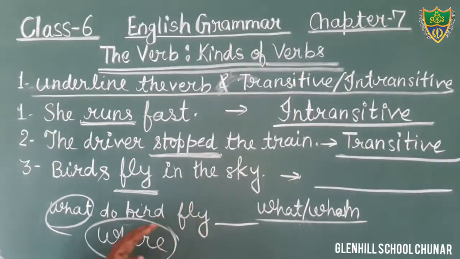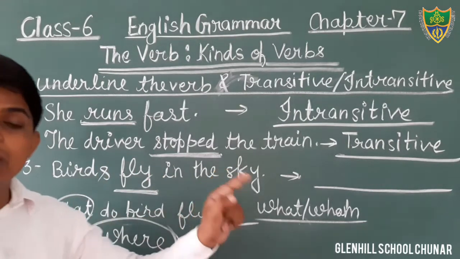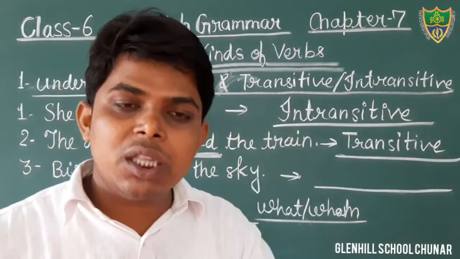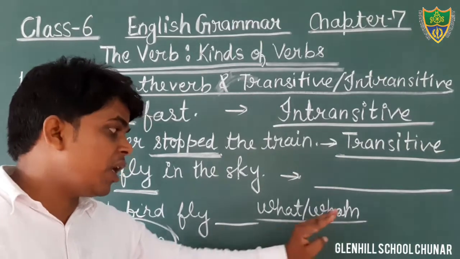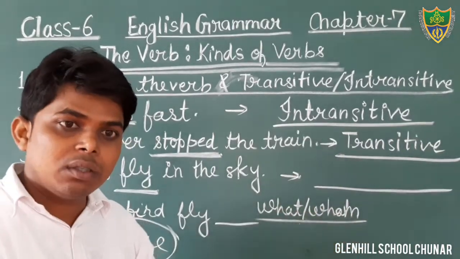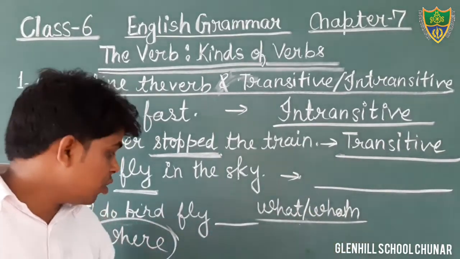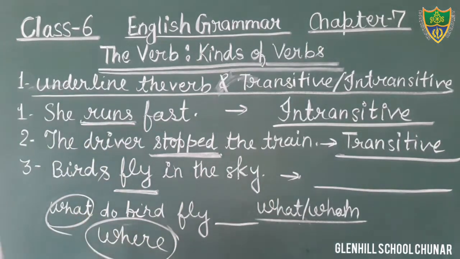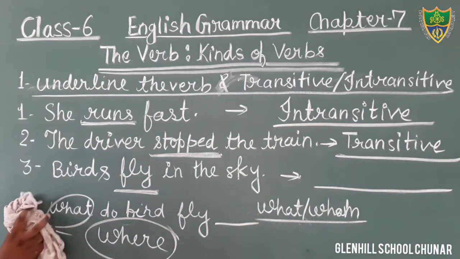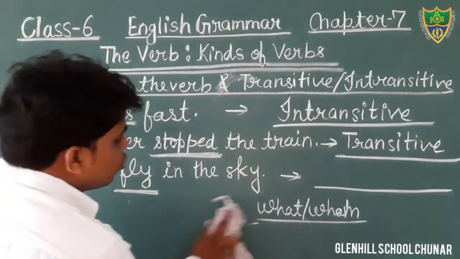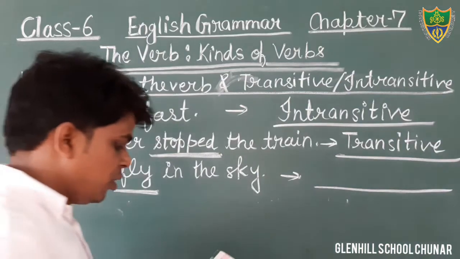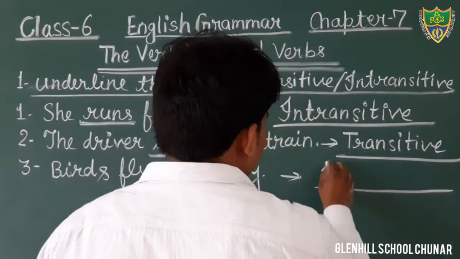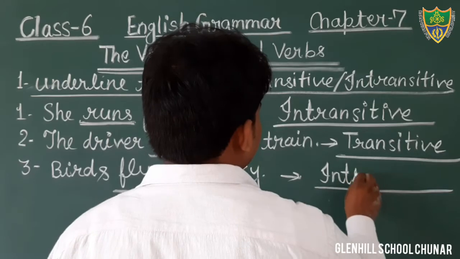Birds fly in the sky. But we have to get the answer with what and whom only. Keep in your mind, with what and whom only, not how, not where, not which. So there is no object. Therefore, we are not getting an object by putting the question what and whom. Therefore, that is an intransitive verb. Just fill in: intransitive verb.